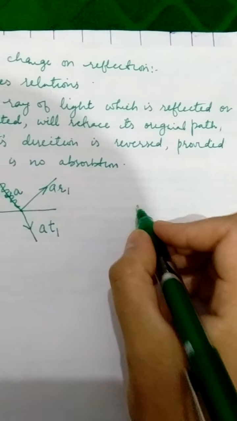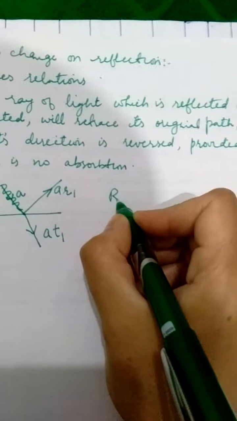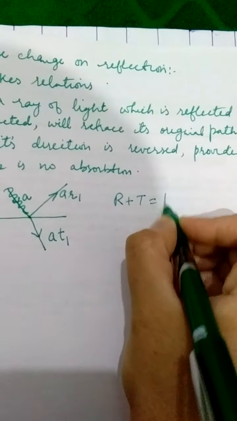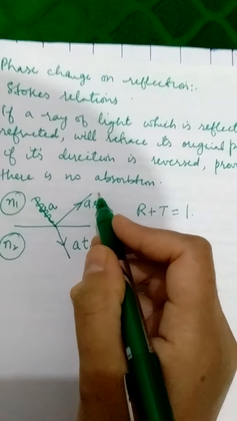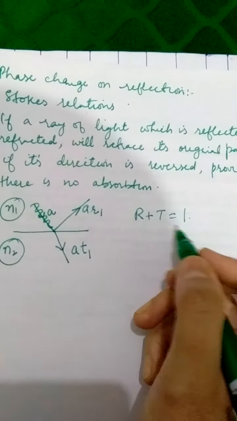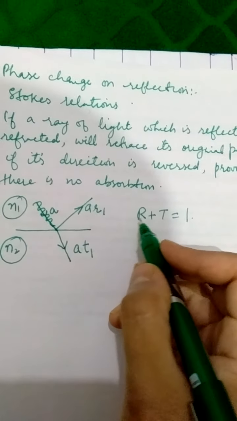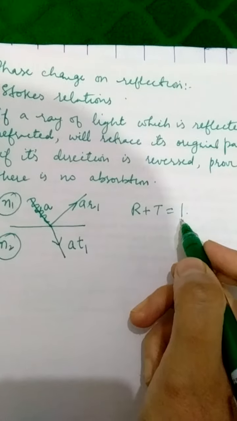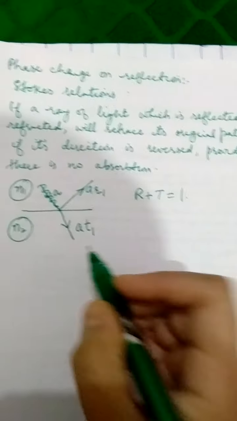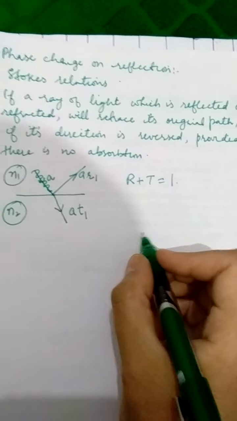But before that, you should know one more thing: the sum of the reflection and transmission coefficients is always equal to 1, because the incident light has actually split into two components. It is quite reasonable to give a meaning to this relation, that is R plus T is equal to 1. A part of it is reflected, a part of it is transmitted. The sum of the two coefficients, of course, will be 1. Now, let us reverse the direction of these rays of light in the next diagram.